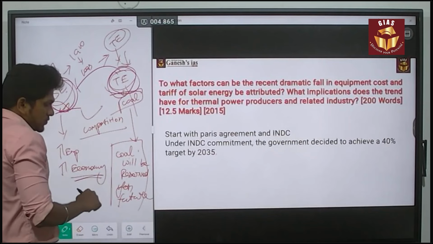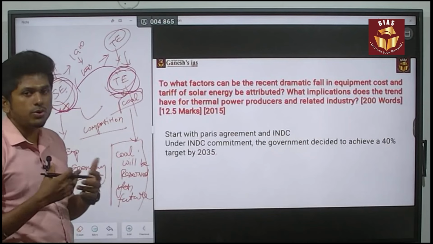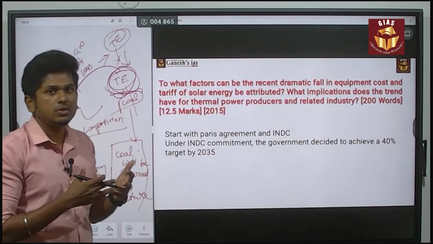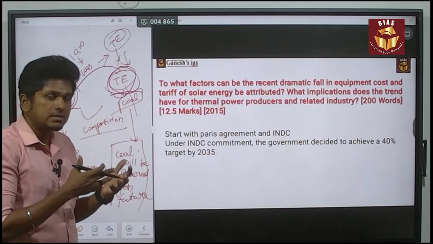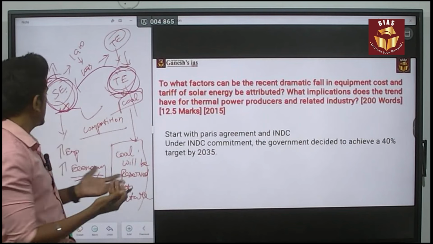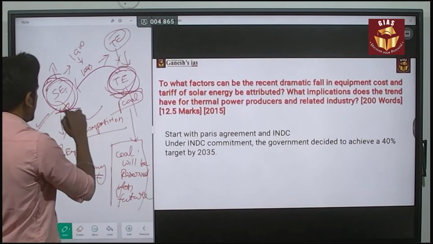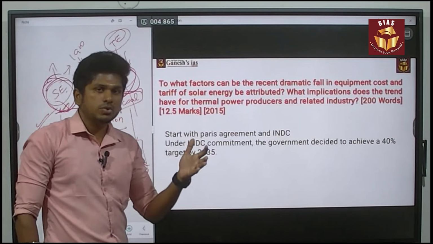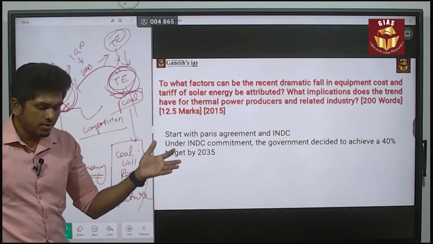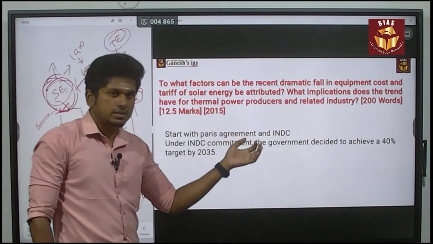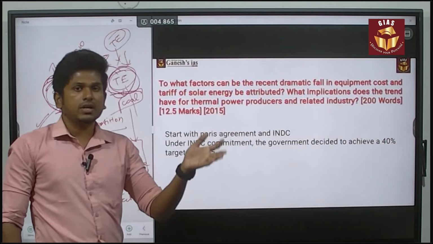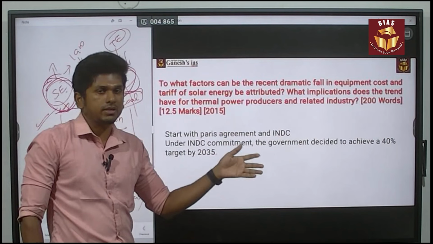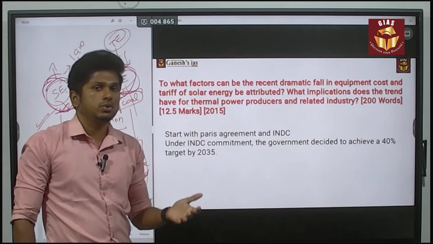Once we become a huge producer of solar panels and solar photovoltaic cells, we will be a huge exporter. So that is also a benefit. These are the major implications of the growth of the solar energy sector. In the conclusion, you can say that by the steady growth in the solar energy sector, India can definitely achieve India's commitment made towards the Paris Agreement. On that positive note, you can conclude your answer.